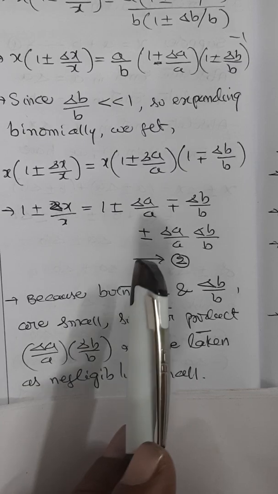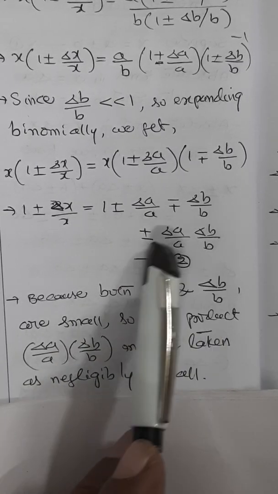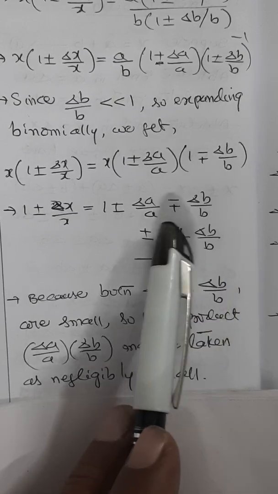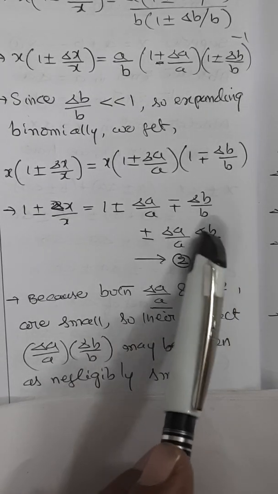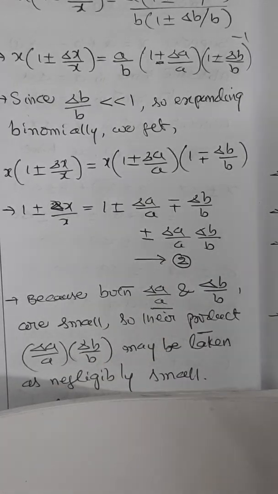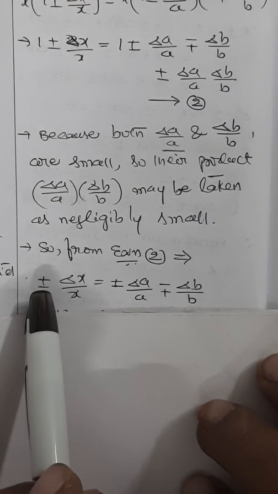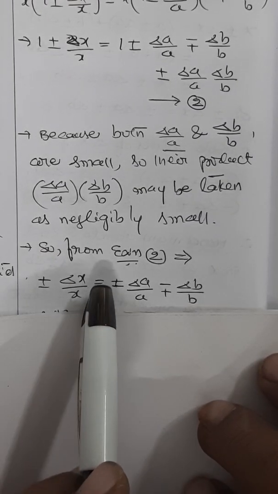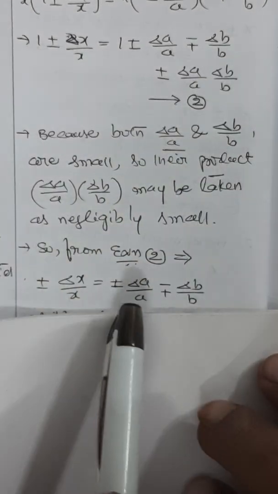Now when you observe this expression, both delta a by a and delta b by b are very small. When they are independently small, naturally their product, delta a by a into delta b by b, may be taken as a negligibly small quantity. So from equation 2 we can write plus or minus delta x by x equal to plus or minus delta a by a minus plus delta b by b.